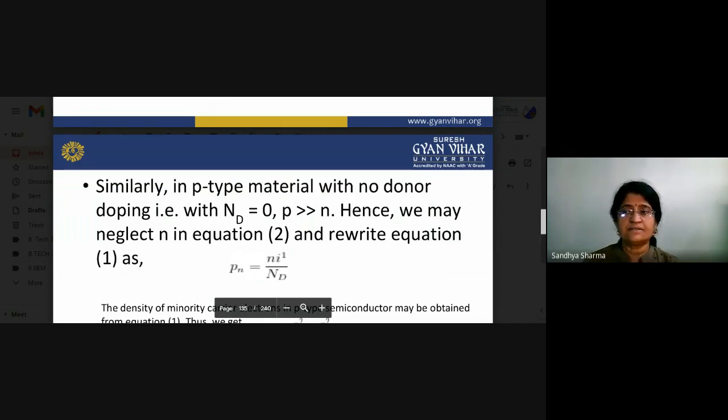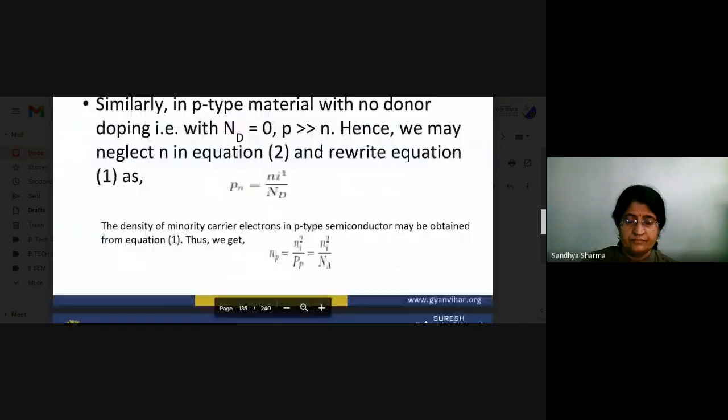Similarly, in p-type semiconductor material with no donor doping, Nd equals 0 and p is greater than n. Hence we may neglect n in equation 2 and rewrite the equation, so that np equals ni squared upon Na. The density of minority carrier electrons in the p-type semiconductor may be obtained from the above equations.